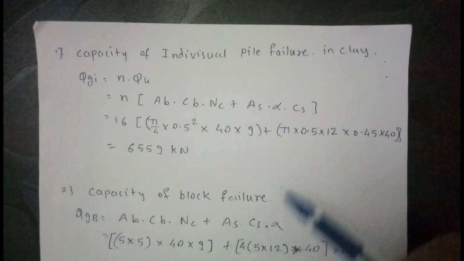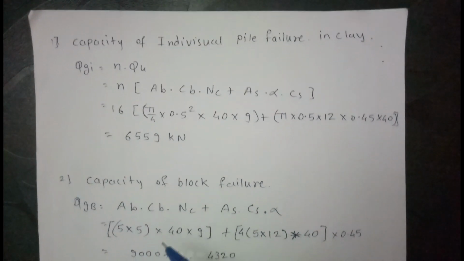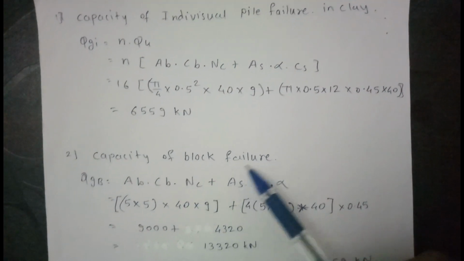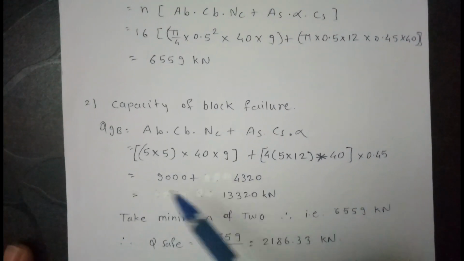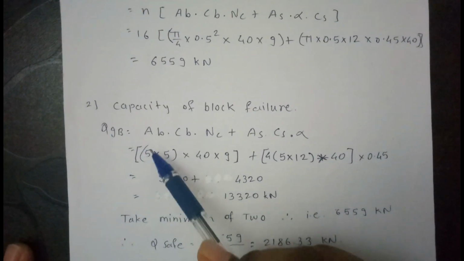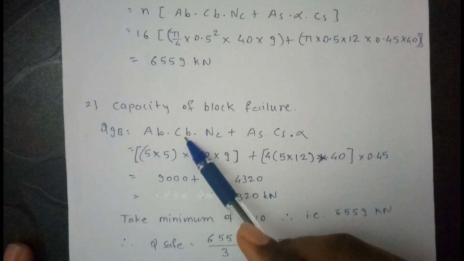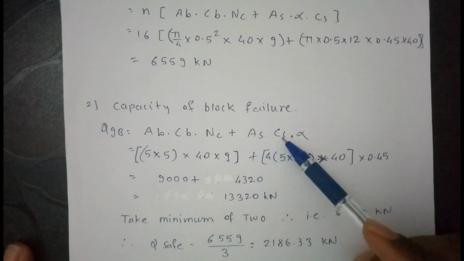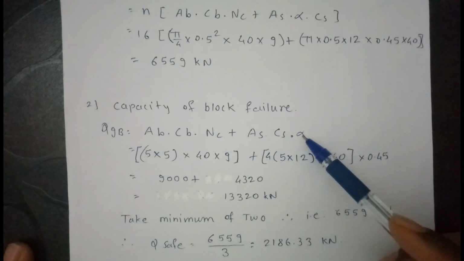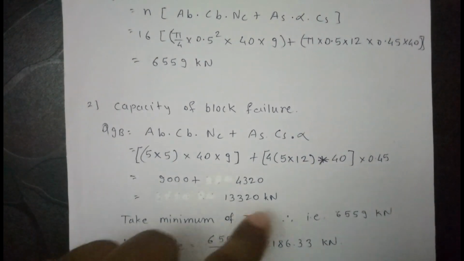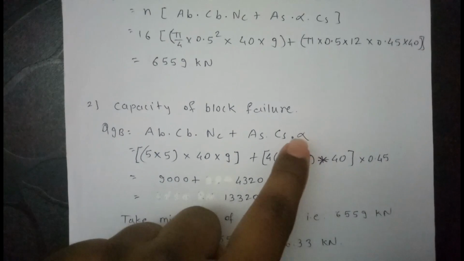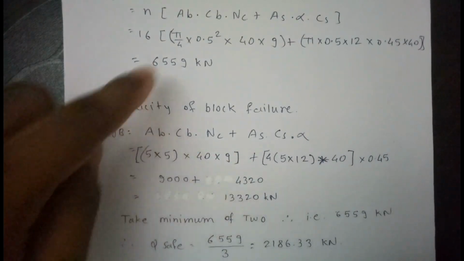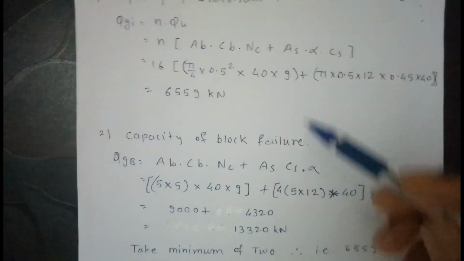This is the first failure criteria. Now second failure criteria is capacity of block failure. That is QGB is equal to area of base into cohesion at base Nc plus area of skin into cohesion at skin into alpha. Here we have considered the block, all piles together, and previously we have considered separate piles.